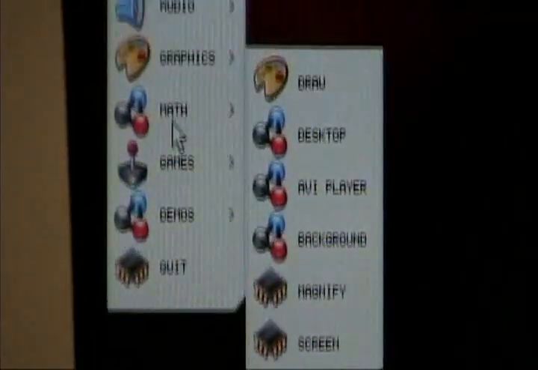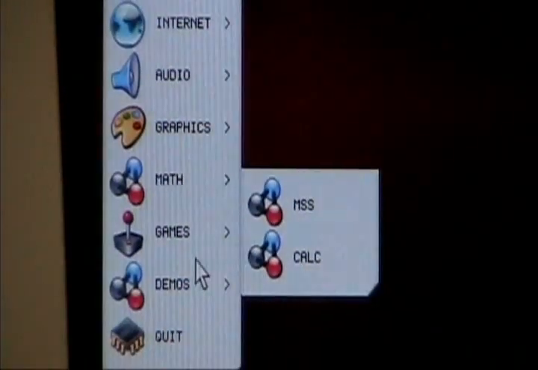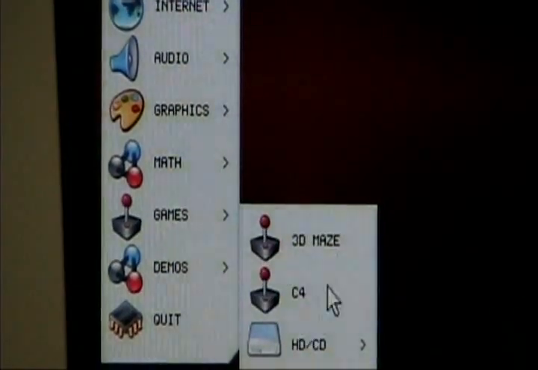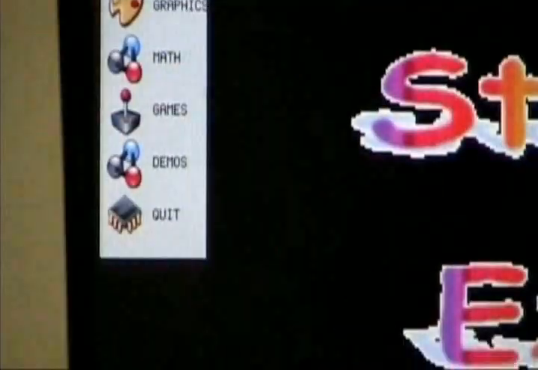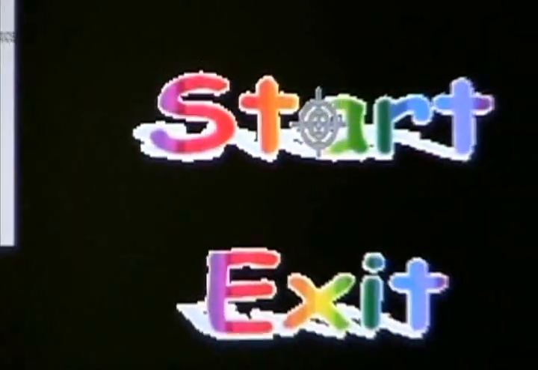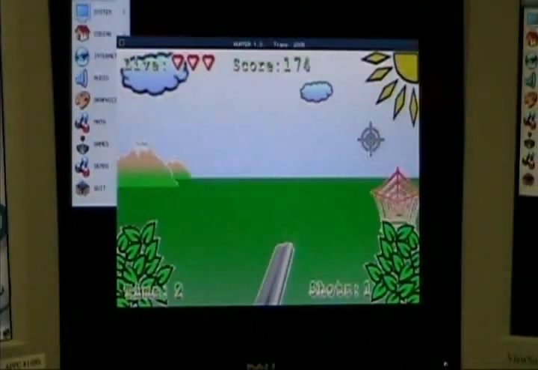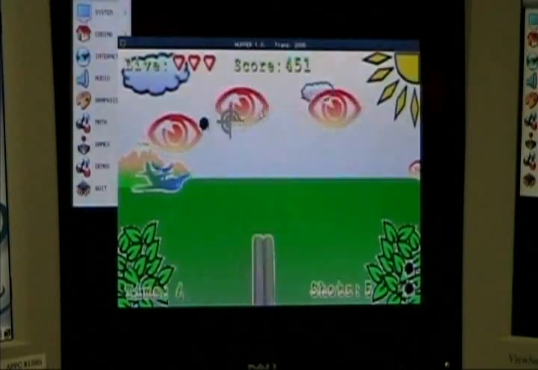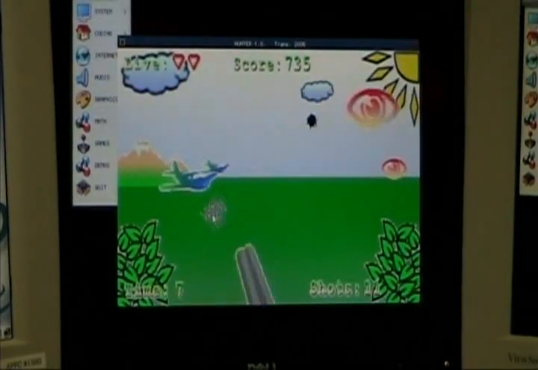You've got a calculator here. And then you've got games, and I like the games. My favorite is Hunter. And Hunter, it's just clicking. There we go, click on start. Now you just start shooting. In Hunter, you pretty much just want to kill everything that looks your way, and that's how you play Hunter.